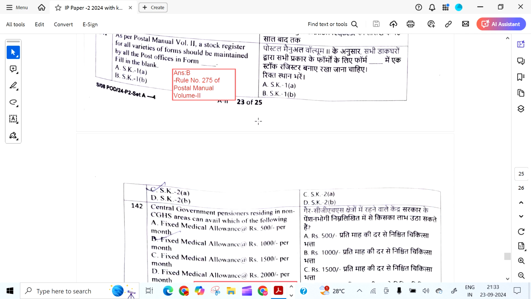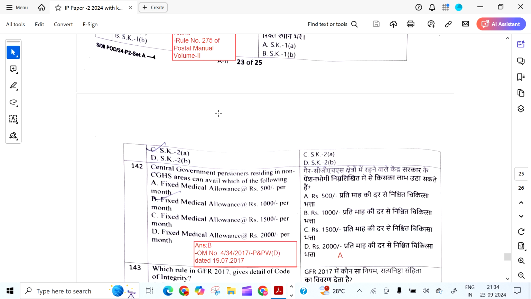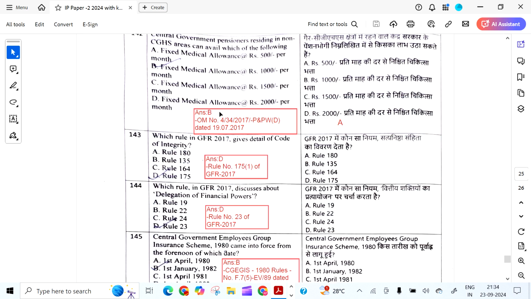As per FHB Volume 2, a stock register for all varieties of forms should be maintained by all post offices in the form. It is SK1B as per Rule 275 of Volume 2. Central government pensioners residing in non-CGHS areas can avail which of the following? The answer is fixed medical allowance at the rate of 1,000 per month. I think in the key it is given as A. You have to check.